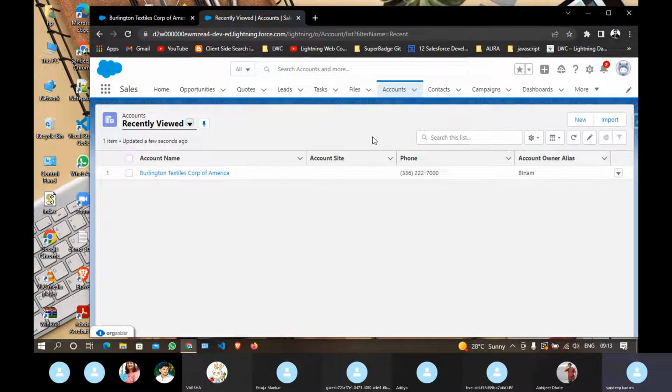This is a small example you can give in your interviews. Why should we use Lightning instead of a VF page? You can explain this by using this small example.